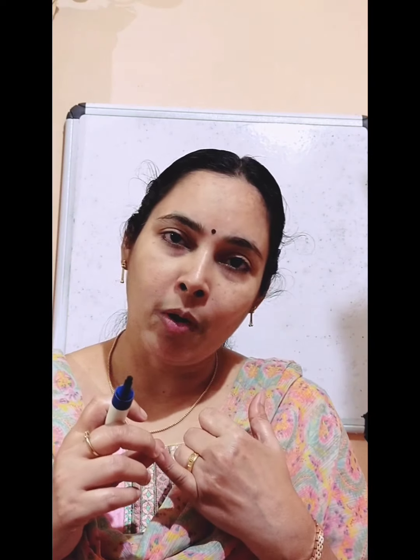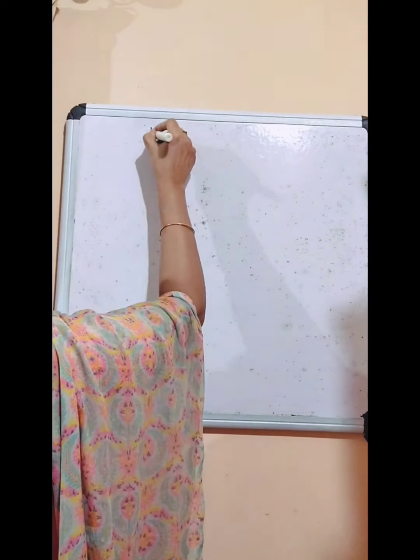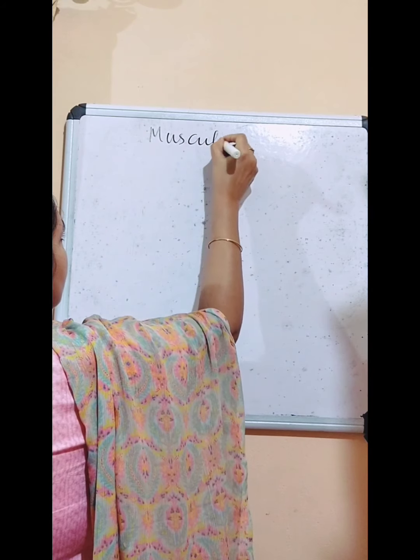Hi students. So we were studying about animal tissues. And which tissues have we completed? We have already studied epithelial tissue, different types of epithelial tissue, and also connective tissue. And which are the different types of connective tissue? Blood, bone, cartilage, tendon, ligament, areolar tissue and adipose tissue. And today we will study the next tissue, that is muscular tissue.